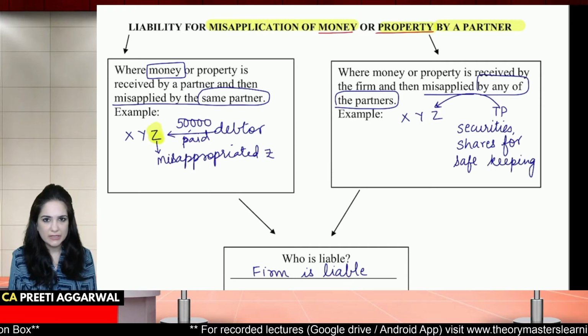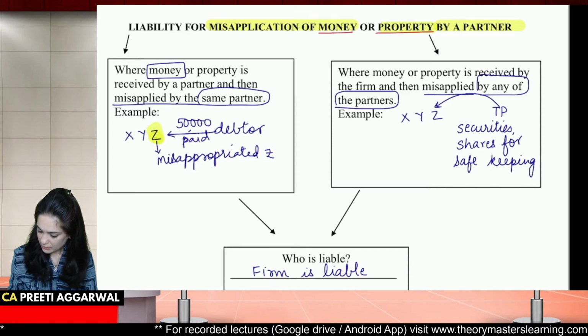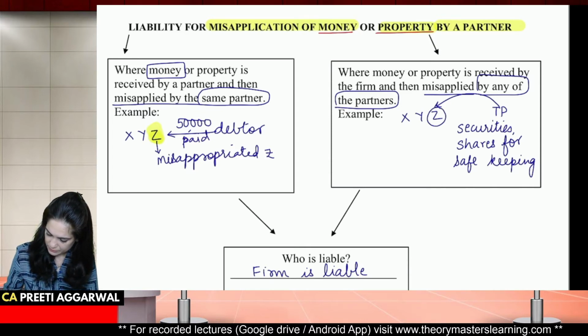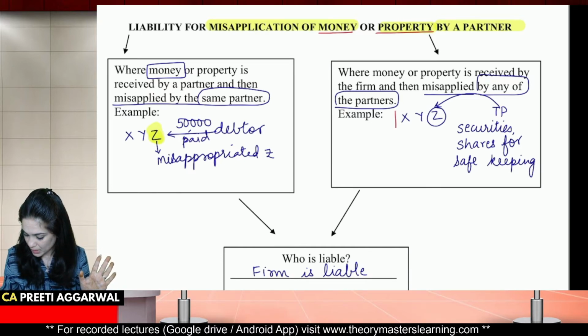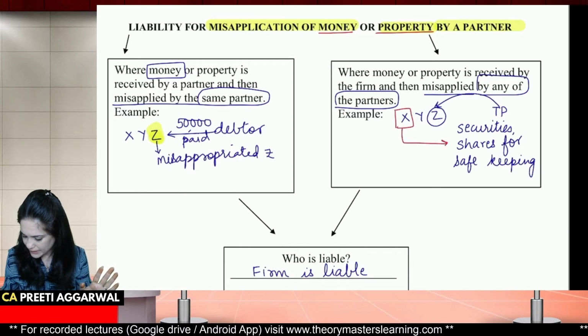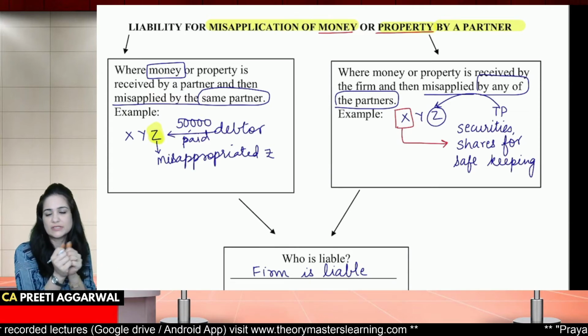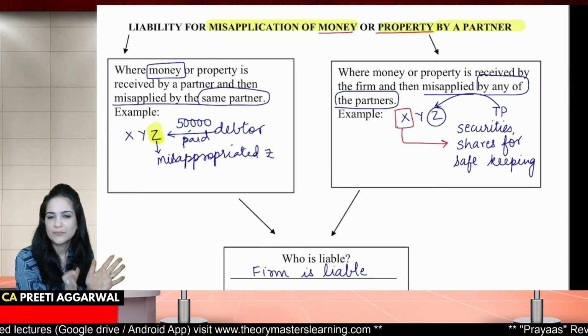They gave these to Z, and Z was keeping them in the locker. X saw him, and later X quietly removed those shares and securities and sold them.